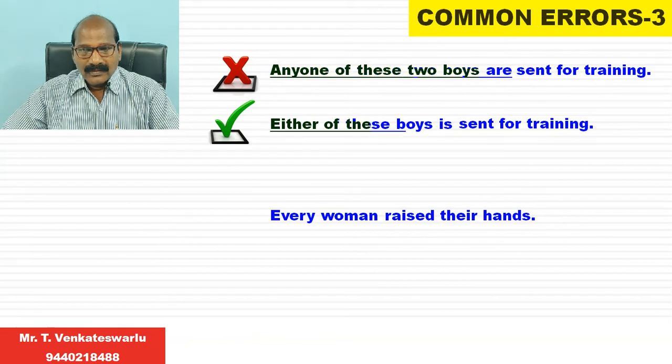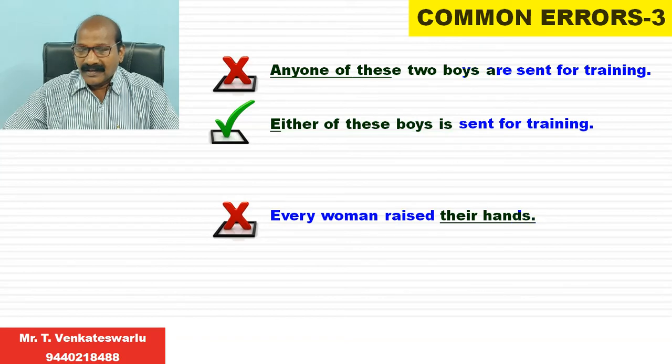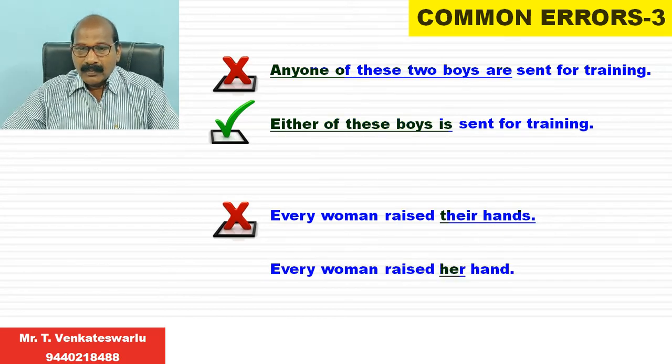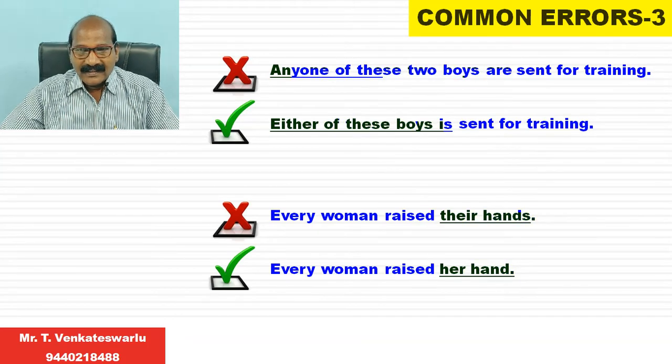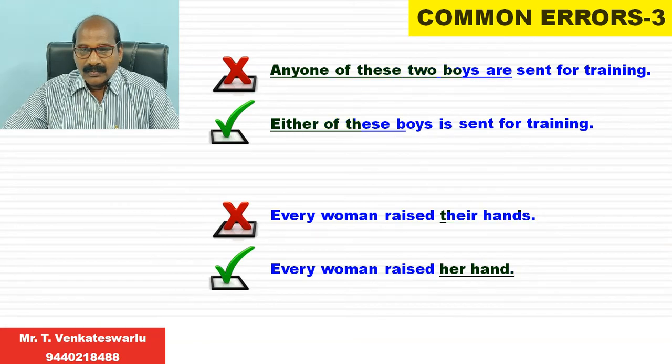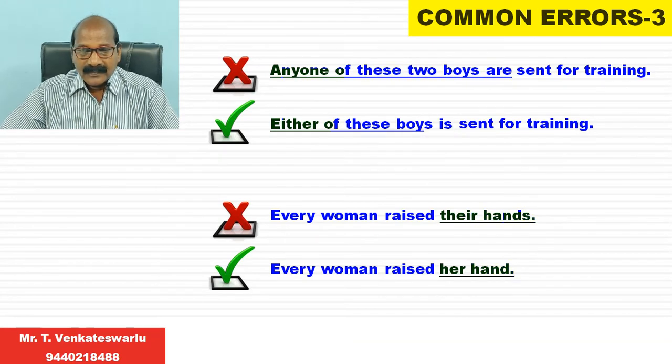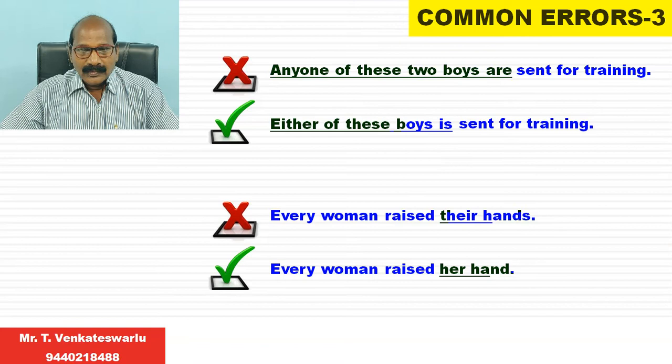The next example. "Every woman raised their hands." It's a wrong expression. The right expression is "Every woman raised her hand." The reason is here the subject is every woman. When the subject is every woman, it acts as an antecedent to the word her, in the sense that every woman raised her hand, and we should not use a plural like their hands.